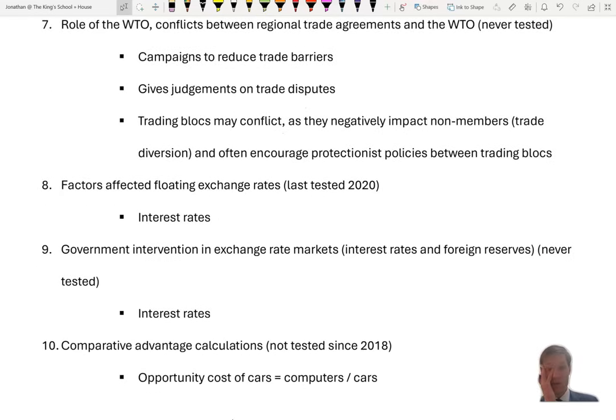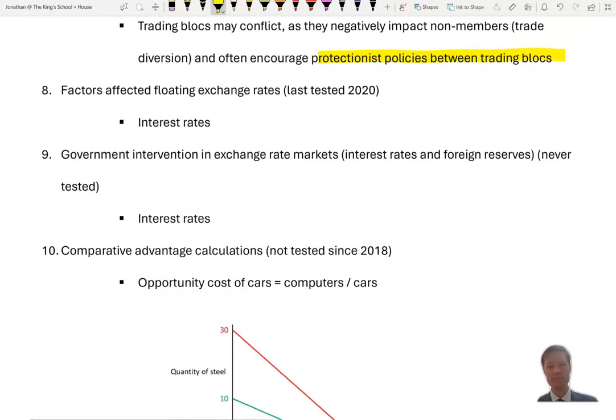Role of the WTO, again, very important, hasn't been tested: reducing trade barriers, judging trade disputes, and the role that that might have with trading blocks causing conflict. As trading blocks, they reduce tariffs between a club of countries, but they might result in protectionist policies between those trading blocks as well, and that might go against the WTO's role of dropping tariffs globally.